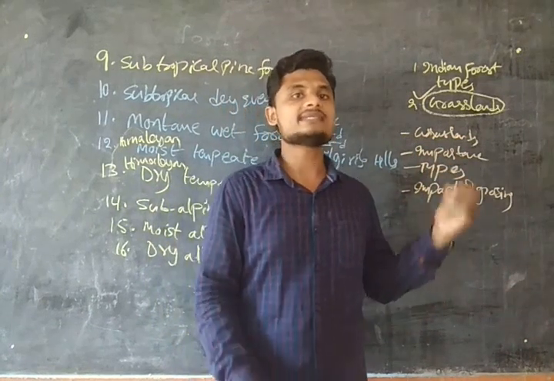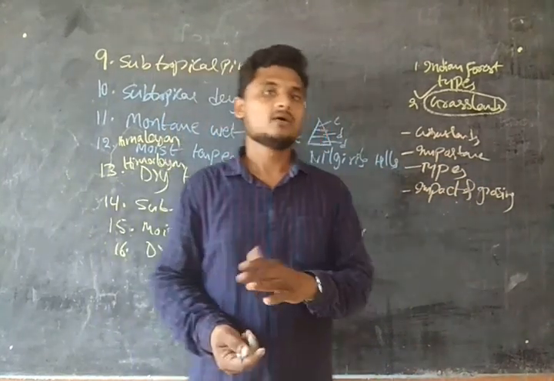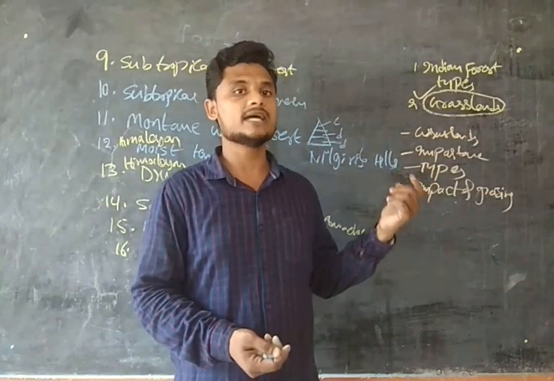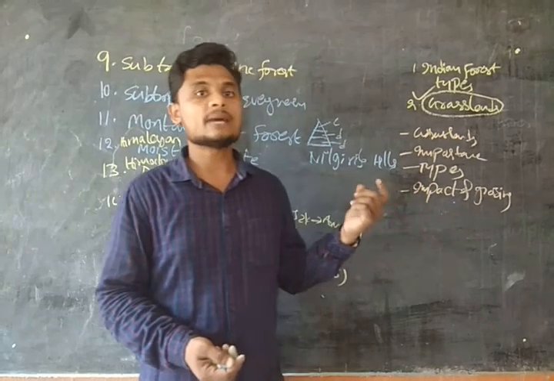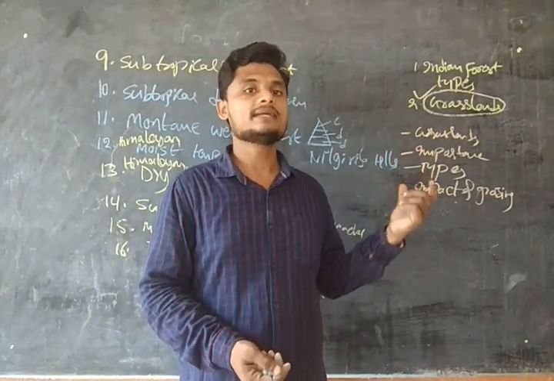So the grasslands exist between the desert and the forest. These are found mainly in temperate regions.